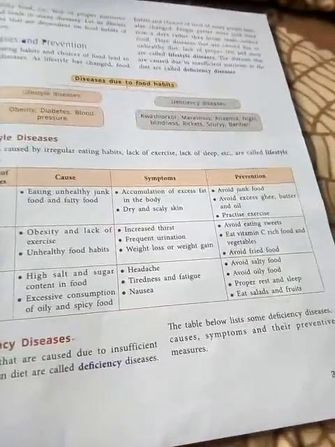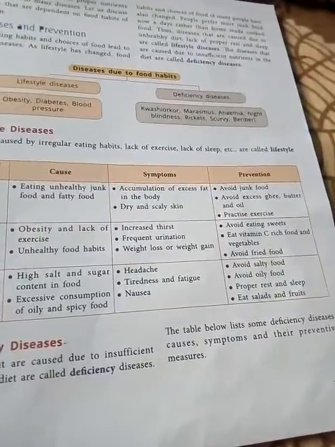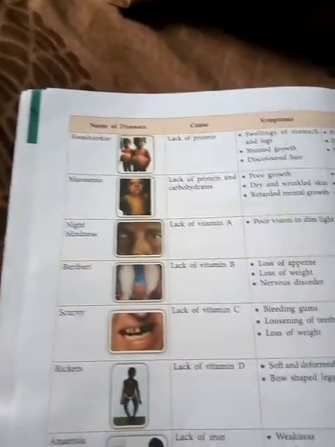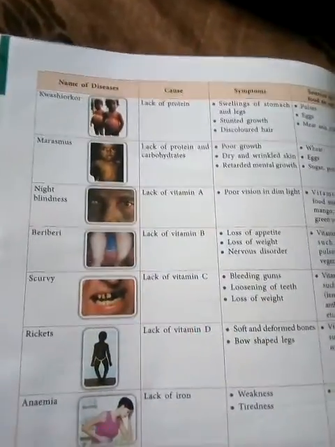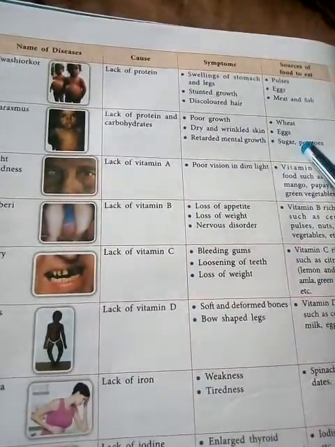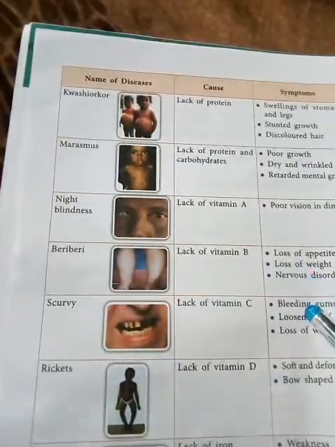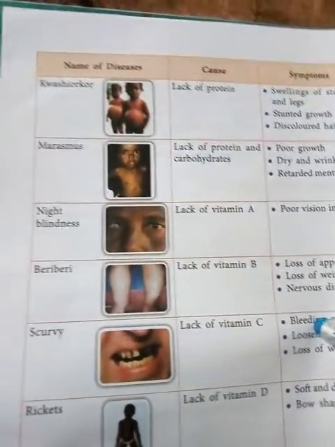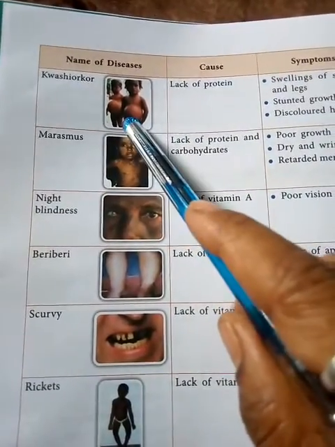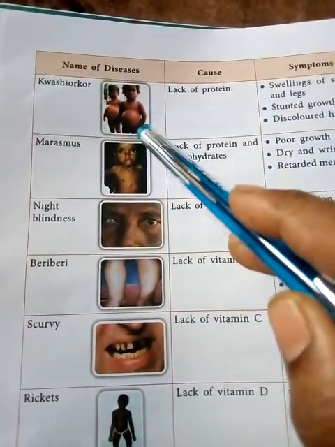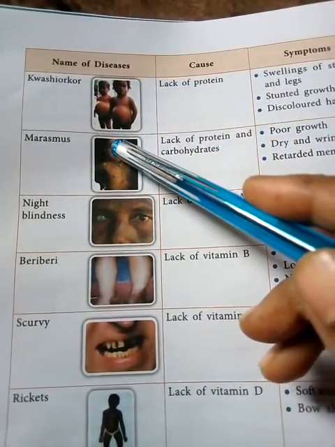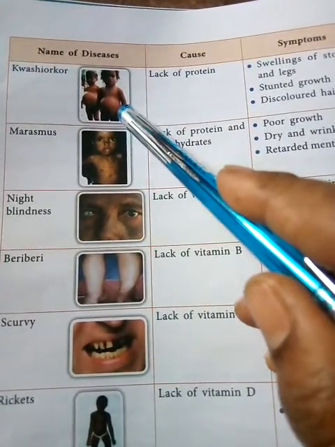Okay, so on the next page a table is given, and in that table the number of diseases is shown, and also their causes, symptoms and sources. So now these diseases are discussed one by one. Okay, so first see kwashiorkor. The picture is also given here. See what these diseases look like in these pictures. See, this is kwashiorkor.